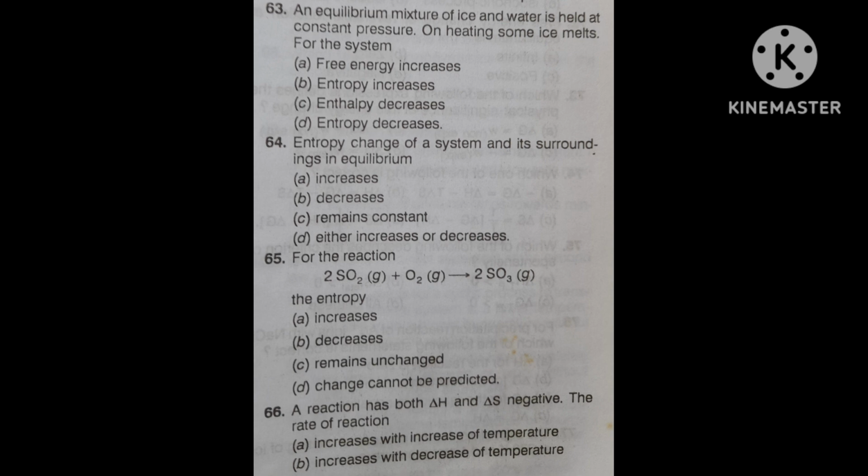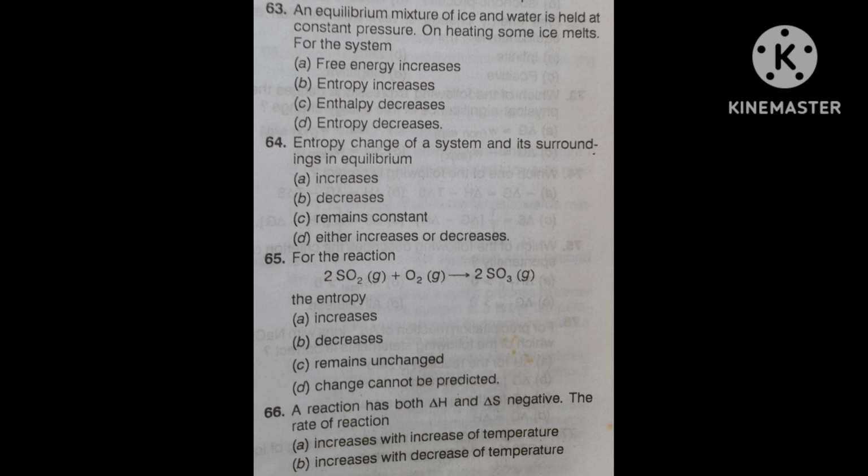A reaction has both delta H and delta S negative. Delta H negative means what? Heat will be evolved. Hence more heat is not required, because in this reaction heat is automatically evolving. Then why will you give the heat? By this concept you can decide the answer. Then in this case, less heat is required.